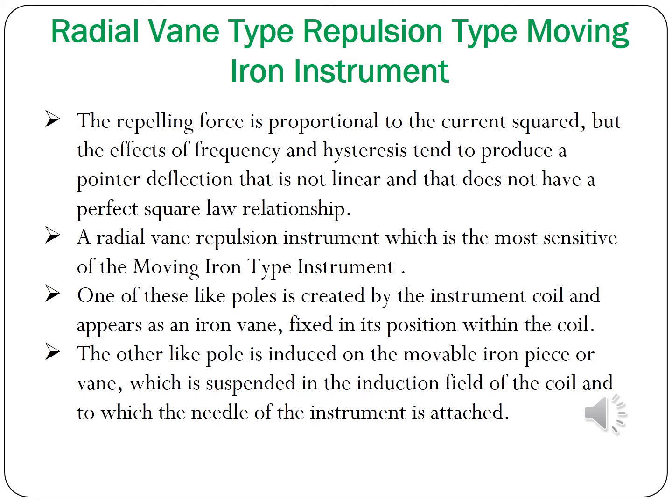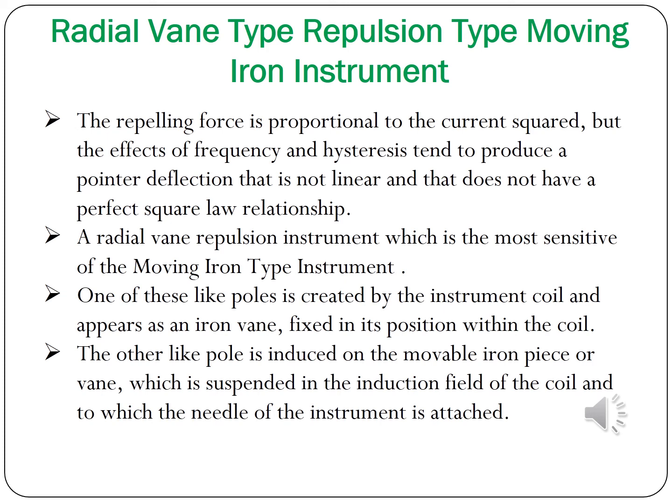And the repelling force is proportional to the current squared, but the effect of frequency and hysteresis tends to produce a pointer deflection that is not linear. So due to the frequency and hysteresis, your deflection is not linear, so it will not be a perfect square law relationship. Okay, so next, it is a radial vane repulsive type instrument. Due to that, the sensitivity of the moving iron instrument is more.